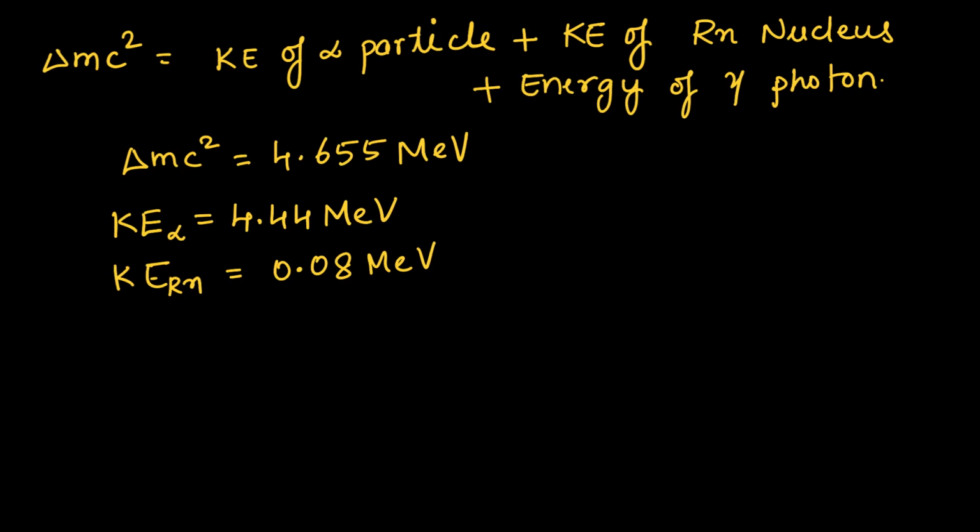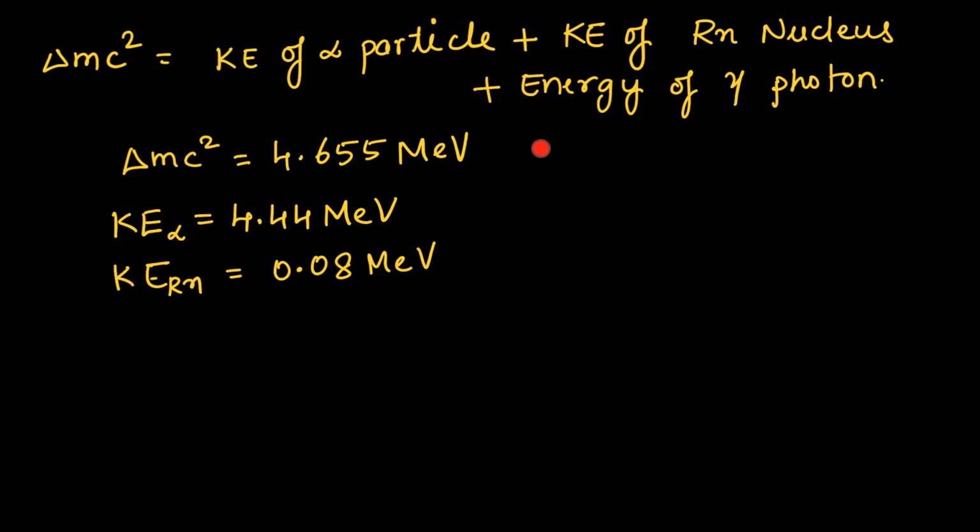So going back to our original equation, that is energy due to mass defect equals to kinetic energy of alpha particle plus kinetic energy of radon nucleus plus energy of the gamma photon. We have calculated delta mc square as 4.655 mega electron volts. Kinetic energy of alpha particle is 4.44 mega electron volts and kinetic energy of radon nucleus as 0.008 mega electron volt.